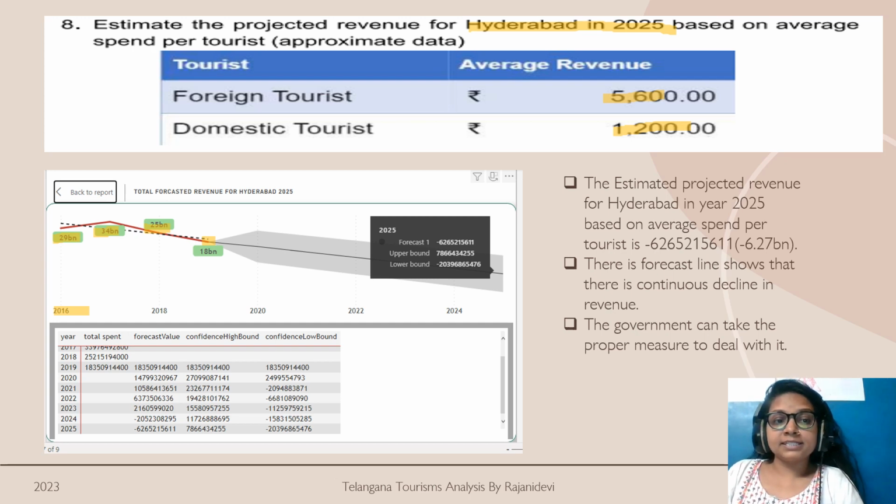And if we see, the trend line indicates that there is a continuous decline in the revenue, and the same way the forecast line indicates that in the year 2025, with a 99% confidence level, the revenue is going to be 6.27 billion.